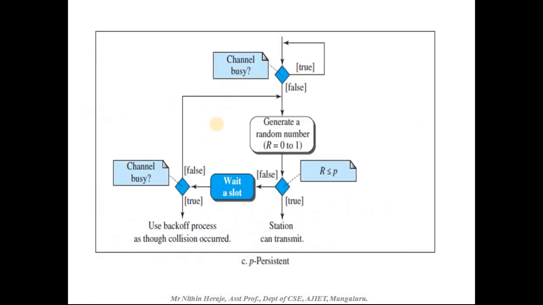So here we have the flow diagram. Look at this. The station will check if the channel is busy.